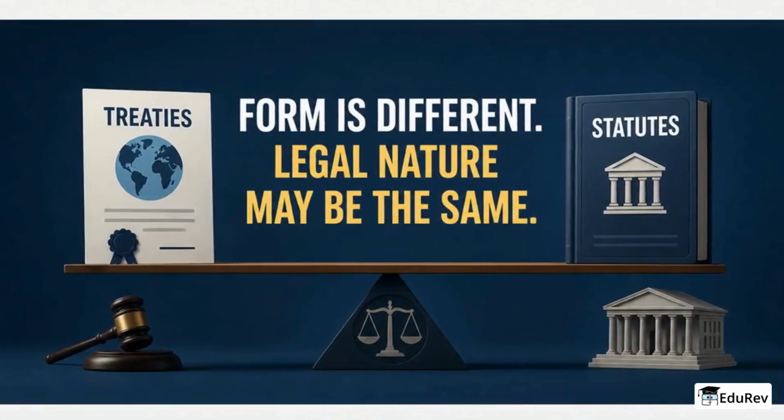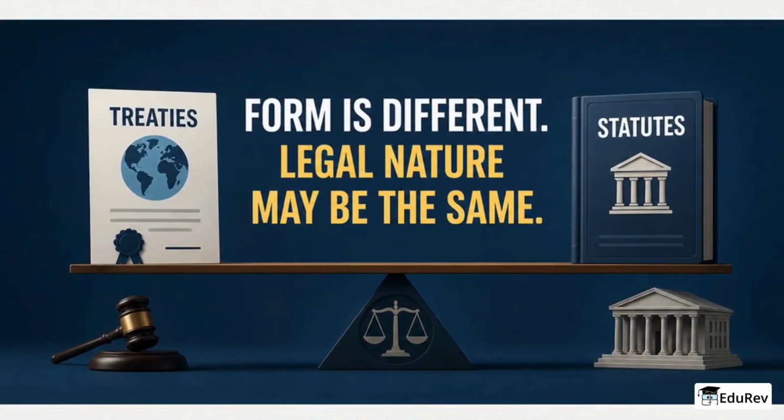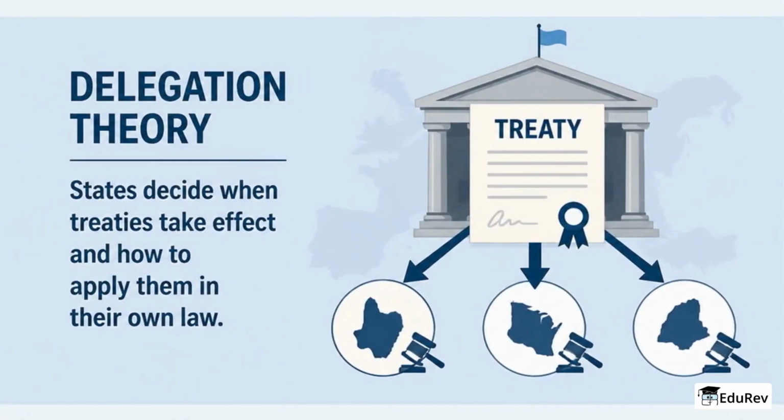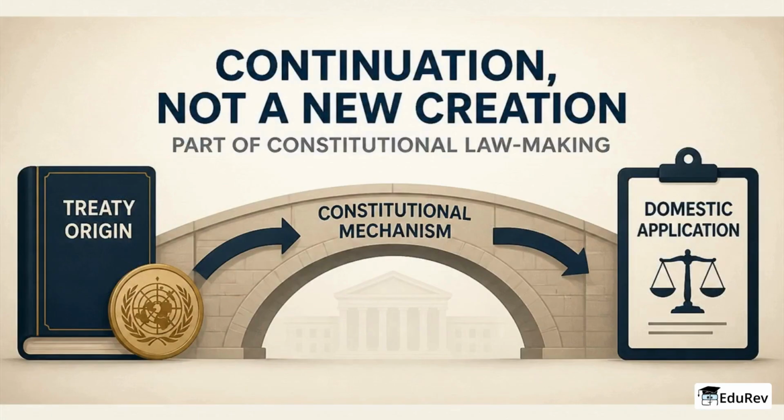Some see treaties as promises and statutes as commands, but critics say this difference is about form and not the real legal nature. Delegation theory argues the Constitution lets each state decide when treaty provisions come into force and how to incorporate them into state law. Supporters say this is a continuation of the act that created the treaty, not a fresh creation of new domestic rules, and falls within constitutional law-making mechanisms.